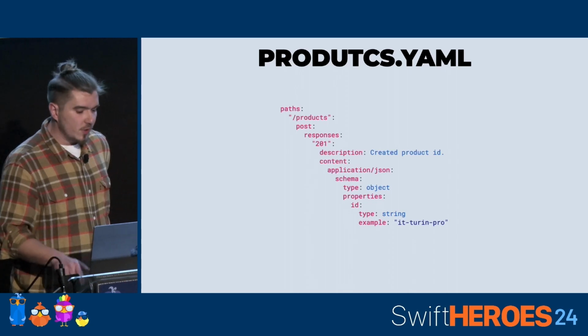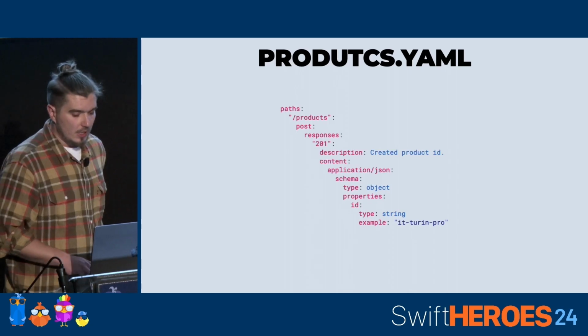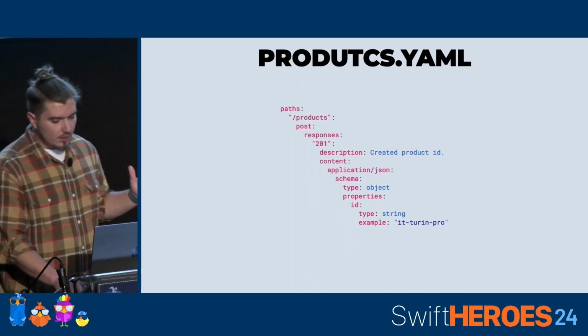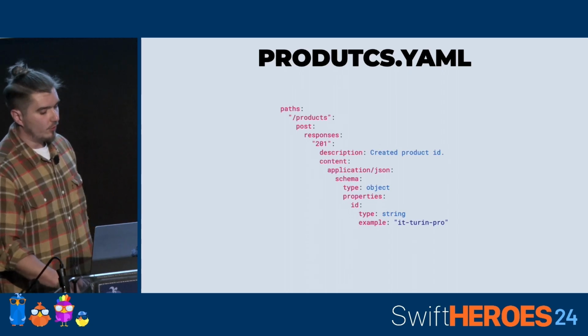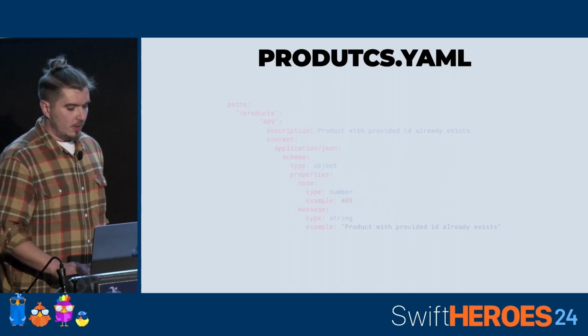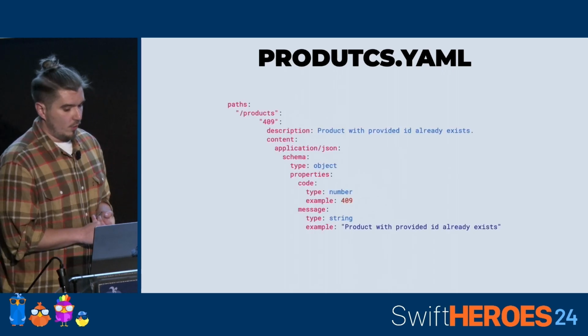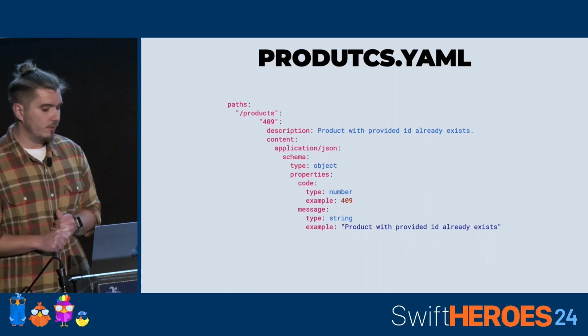For this operation, we have two different responses defined. The first one is 201, which is the HTTP code for created. And the other one is a 409 error, which is the HTTP error for conflict.